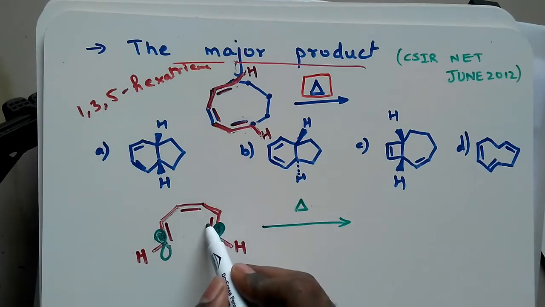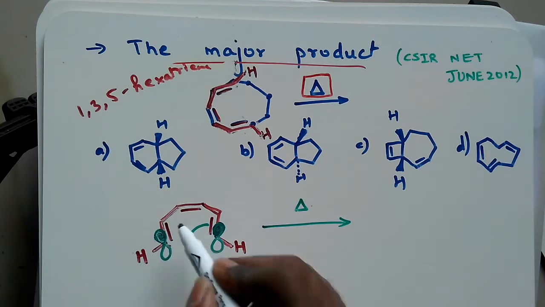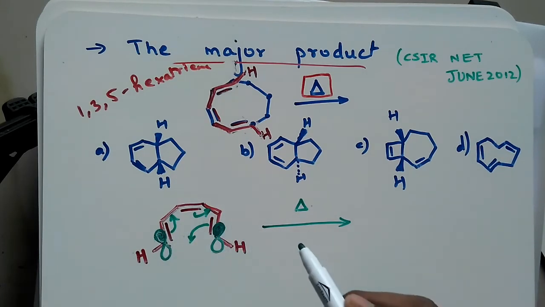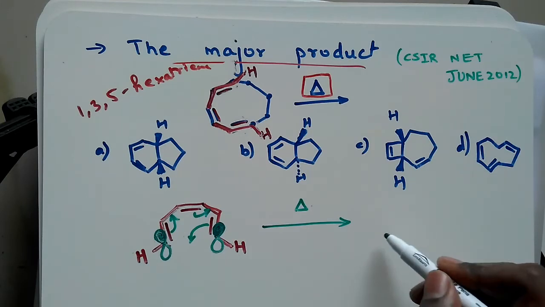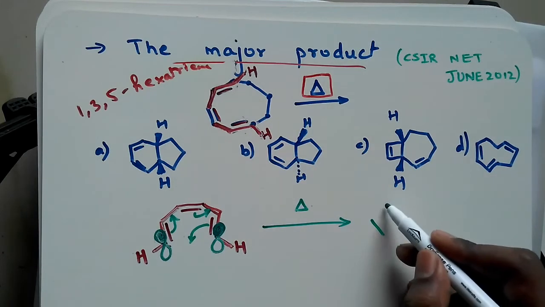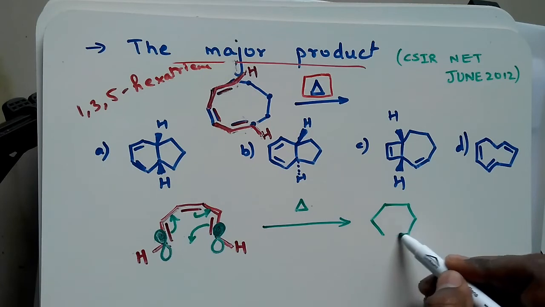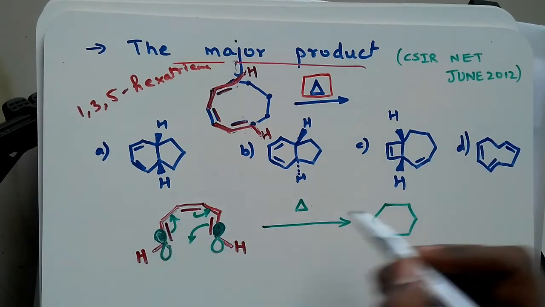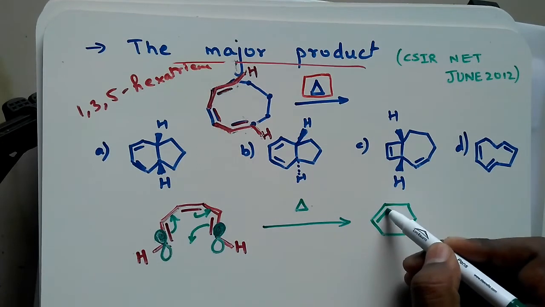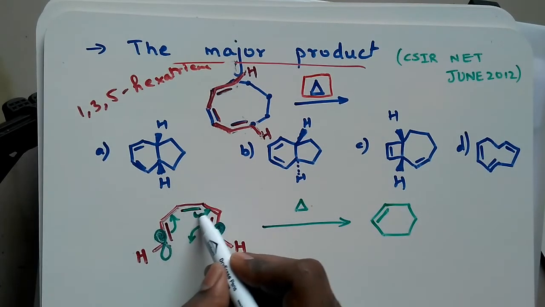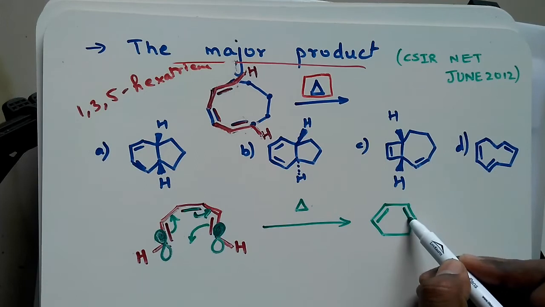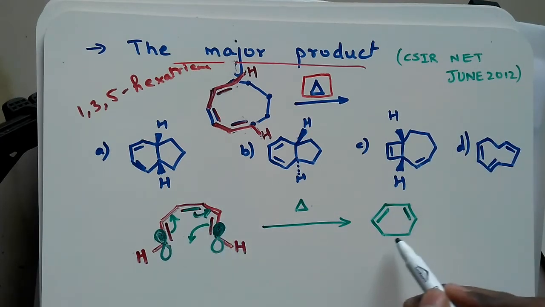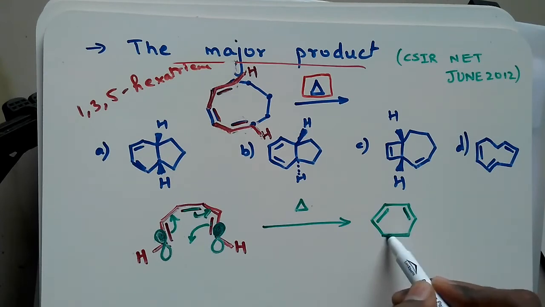This double bond will fall here, this will fall here, and this will fall here. So they will lead to the formation of a product which will be a cyclohexene ring. Since a double bond was falling here, a double bond will come here. This double bond was falling here, so it will come here. This double bond gets converted to a sigma bond.